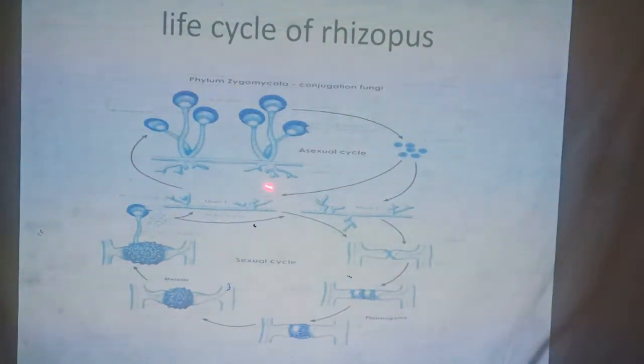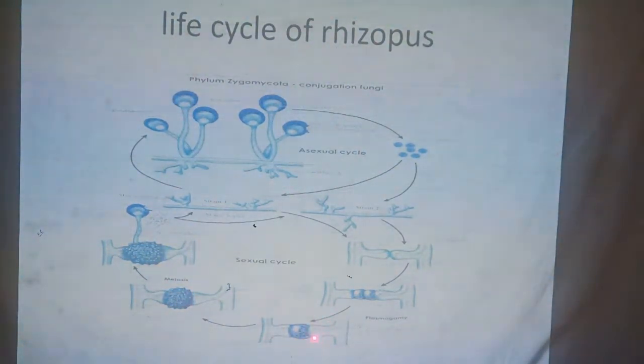But in the same condition, you will see that there are two types of hypha. One is called positive hypha, another is called negative hypha. Due to certain conditions, an elevation is formed, and this elevation ultimately fuses. Here the N plus N condition is observed.